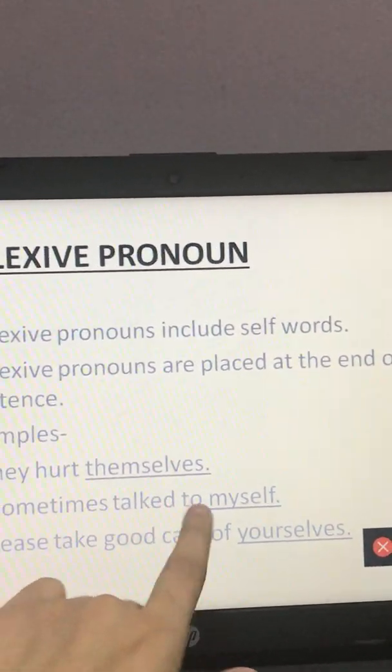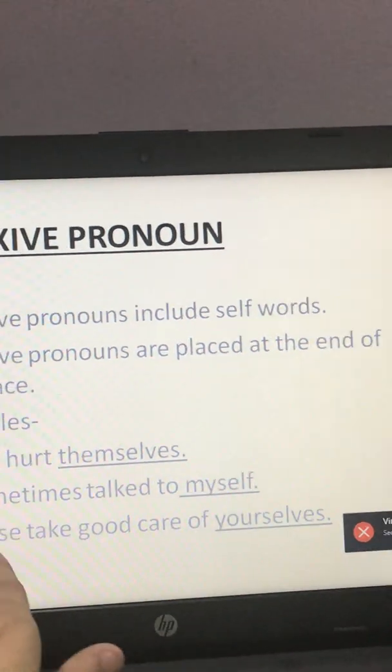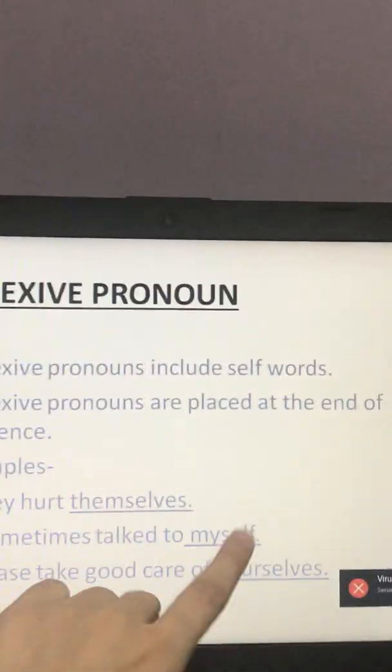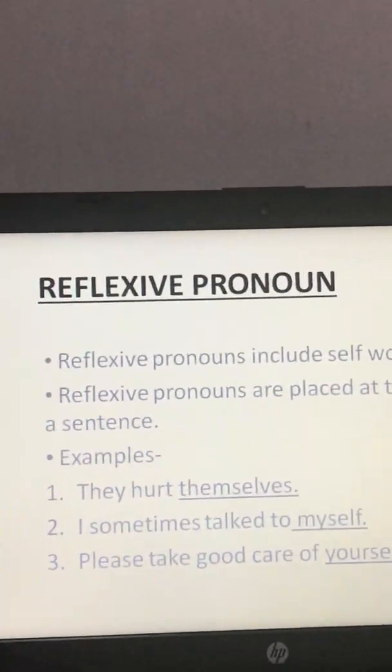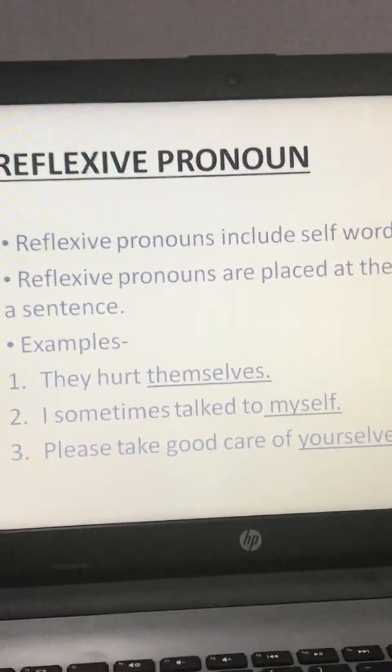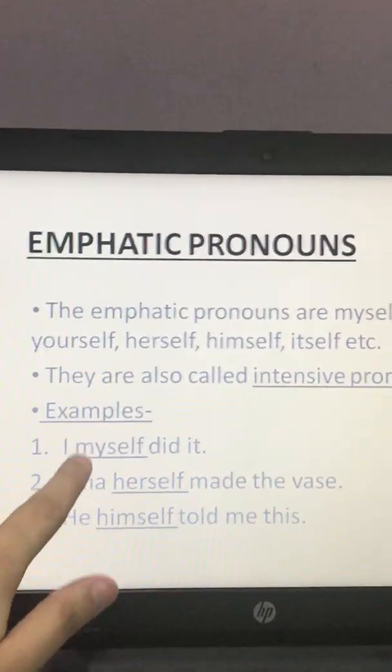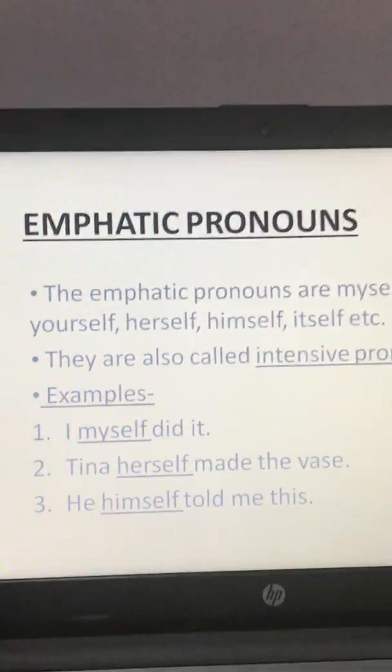I sometimes talk to myself. Please take good care of yourselves. Now you can see all these words, self or selves words, they are coming at the end of the sentence, while in an emphatic pronoun they were coming after the subject.